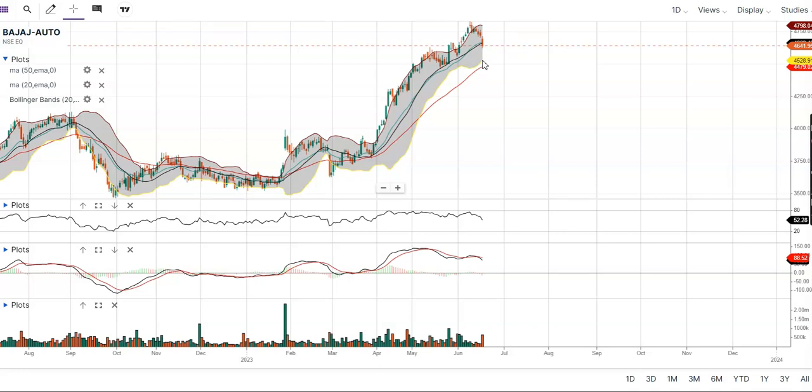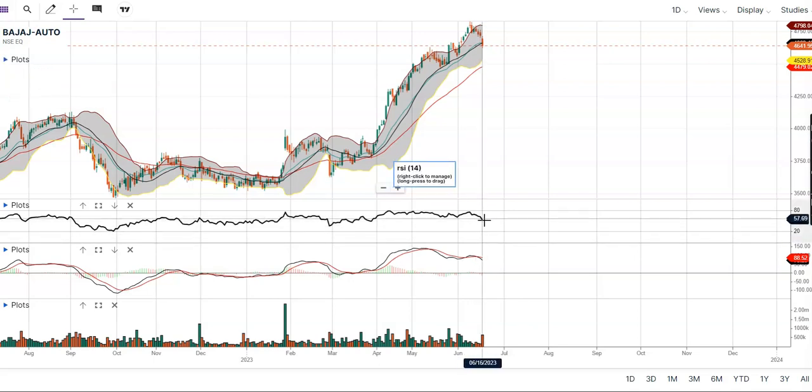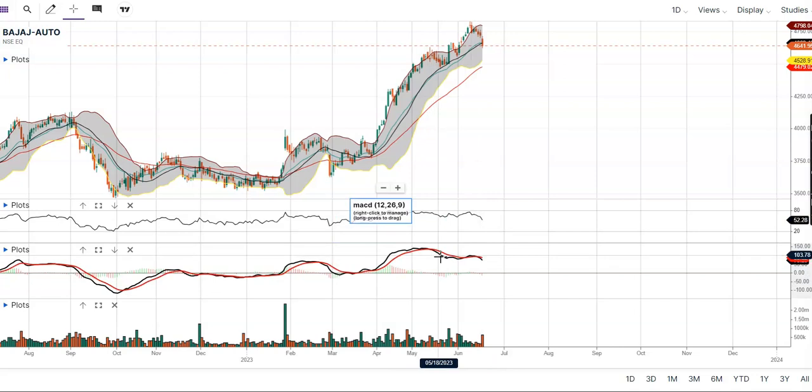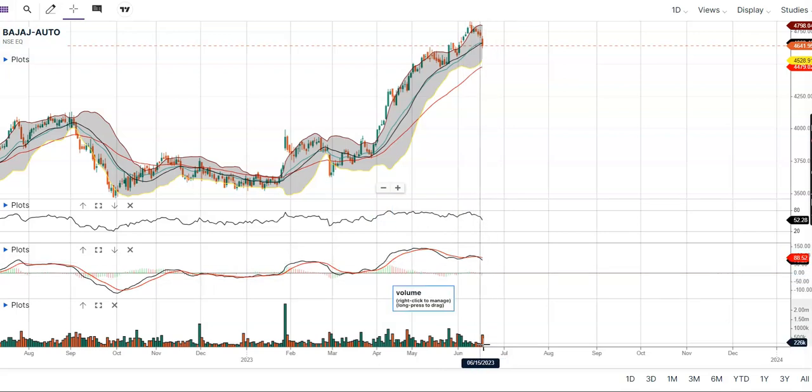So we can expect a level of 4,528, because the RSI has also moved down from 60 to 57.69, and you can see the MACD black line has crossed the red line in the negative direction.